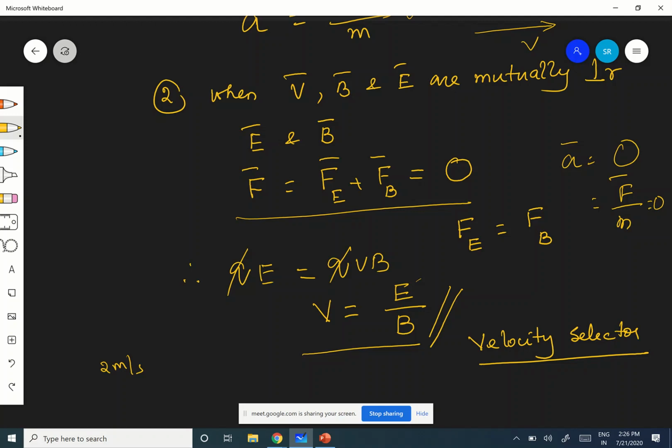Therefore my E and B should be such that it is 4 Newton per coulomb divided by 2 Tesla. Correct? Are you following? Is it clear? That will give you your required velocity, that is 2 meters per second, so that particle will be separated from the other charged particles. This concept is used in a velocity selector. Is it clear, children?